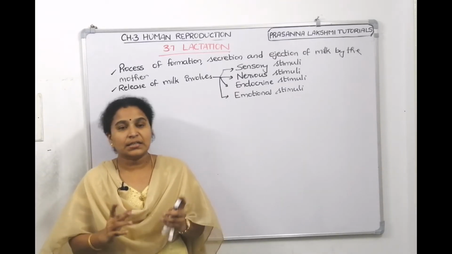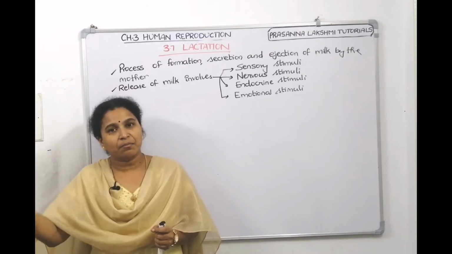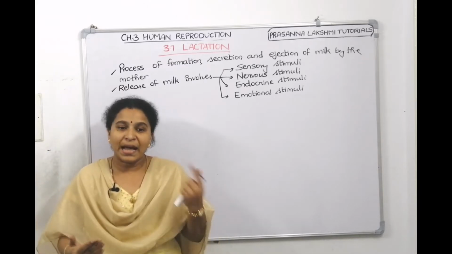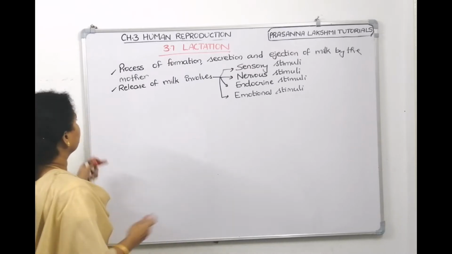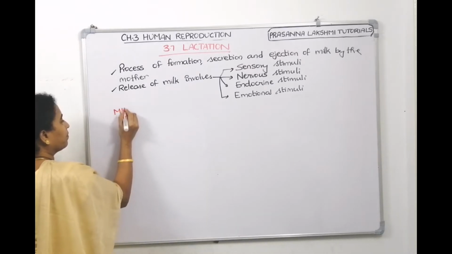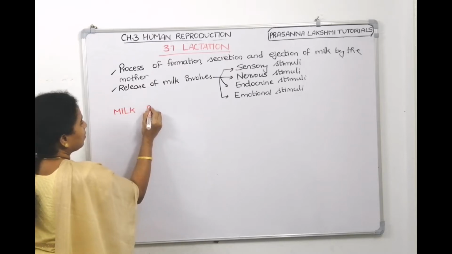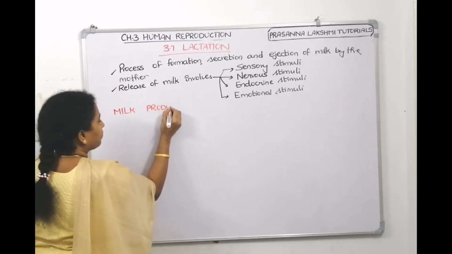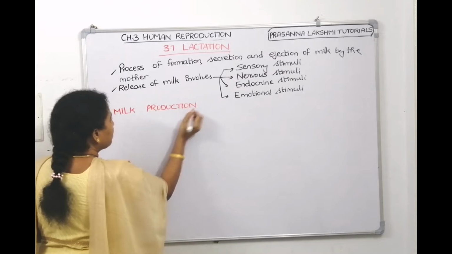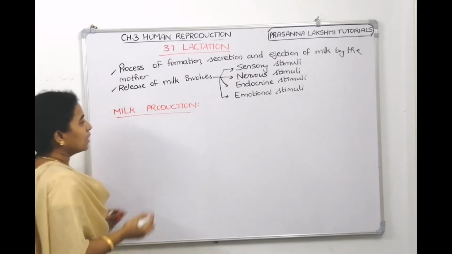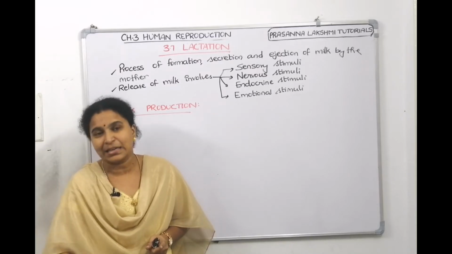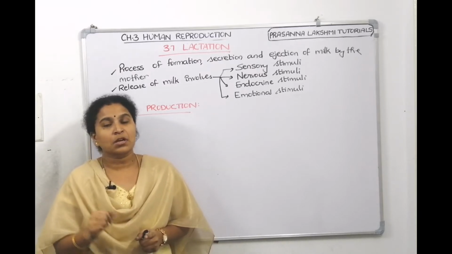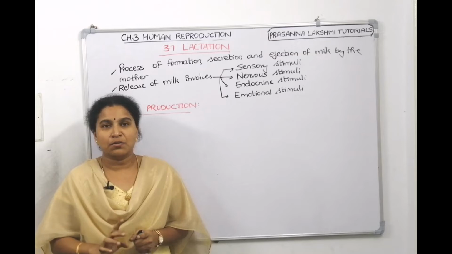So, we can discuss lactation under milk production, or milk secretion, and milk ejection. First, we will talk about milk production. What is the hormone which helps in production of the milk? Prolactin. From where is that hormone produced? From the anterior lobe of the pituitary only, right?